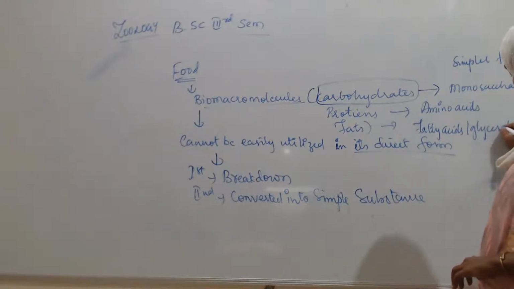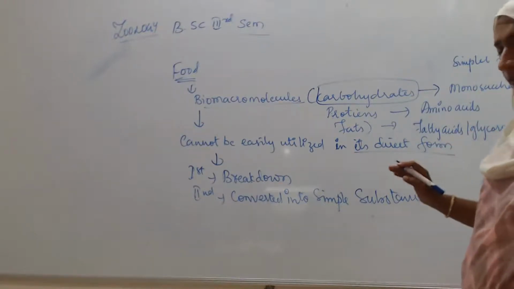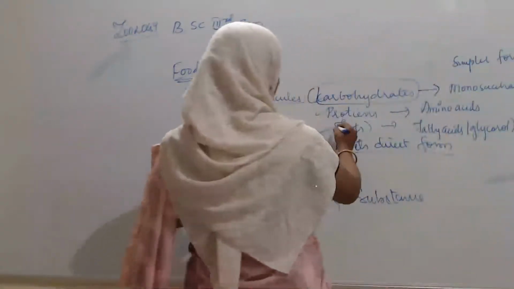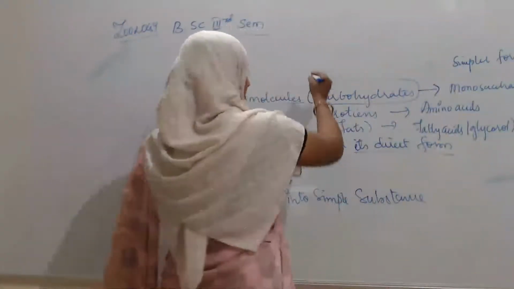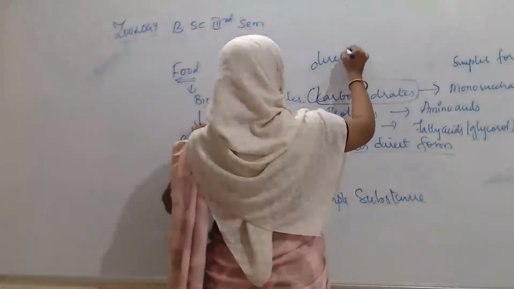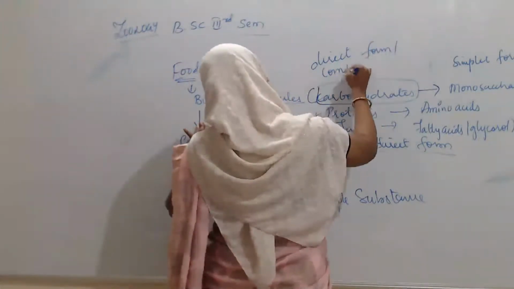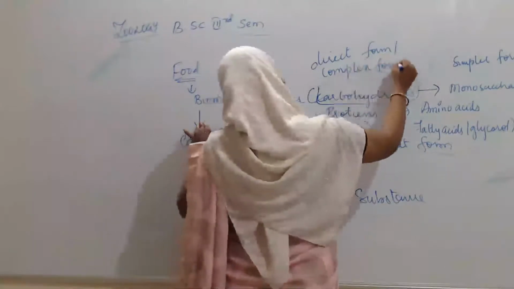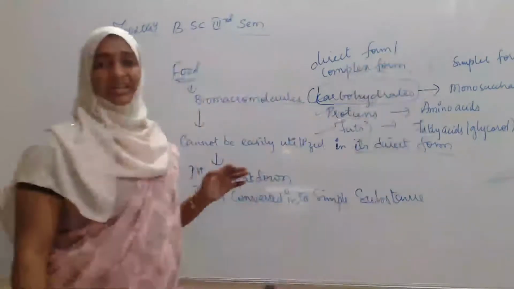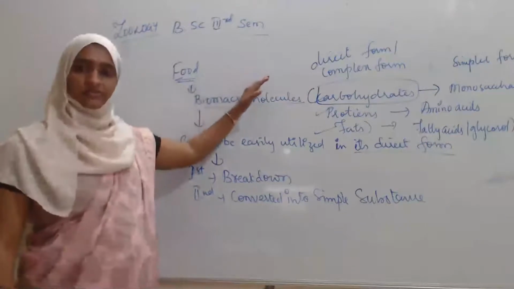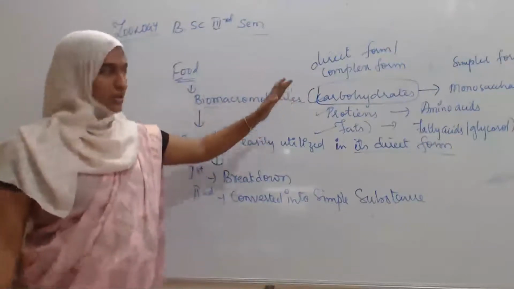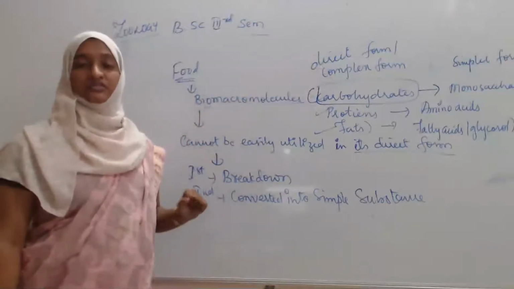In this form, carbohydrates, proteins and fats are present in the direct form, or you can say the complex form. So they have to be broken down and converted into the simpler form.